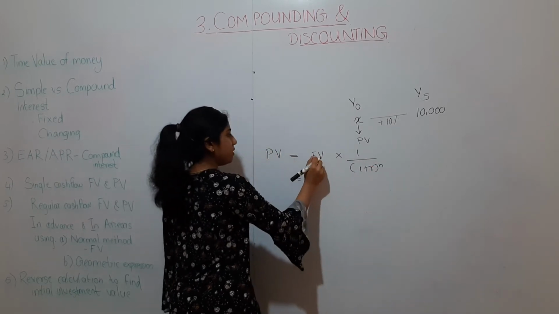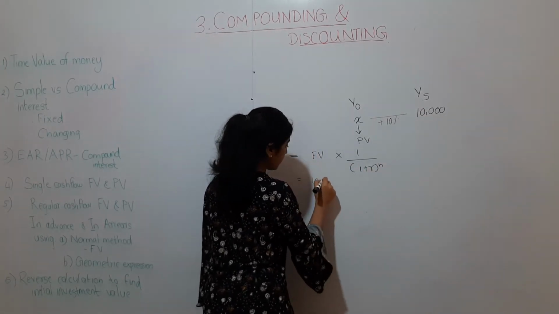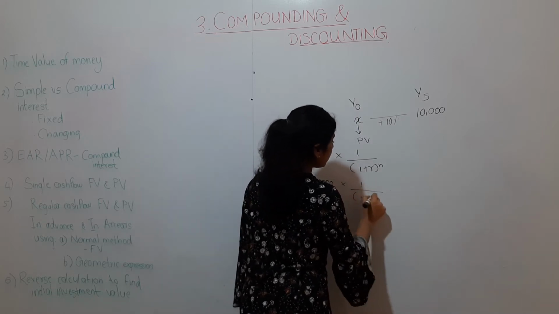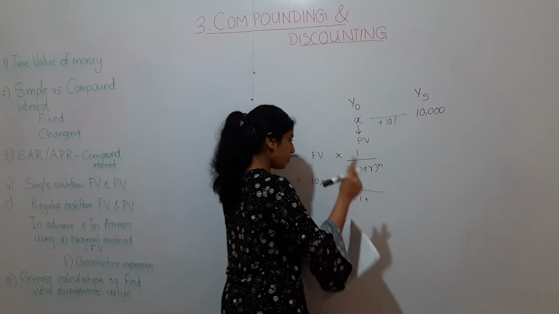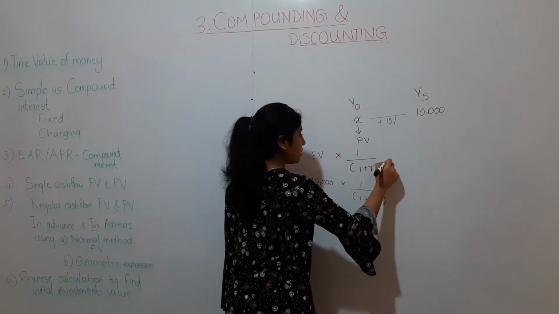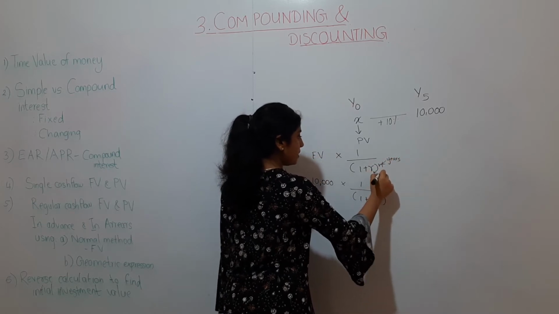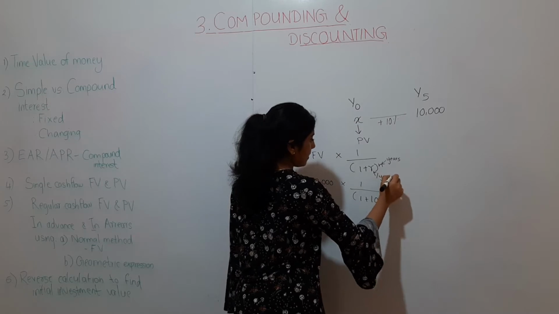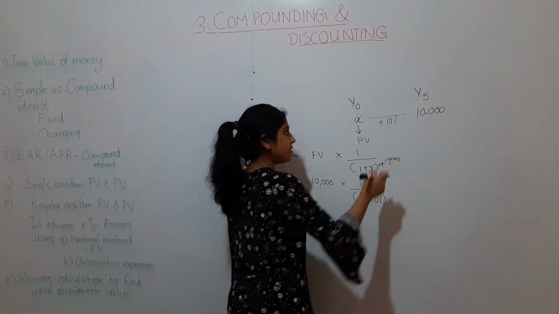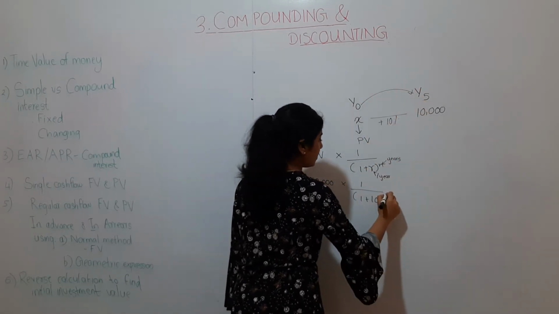Future value we know, in 5 years time it will be 10,000 rupees. So you put 10,000 multiplied by 1 over 1 plus 10% interest, annual interest rate, and therefore this n must be in years because we have written r on a yearly basis. So the number of years to which 10% is applicable is 0 to 5 years. So 5 years.